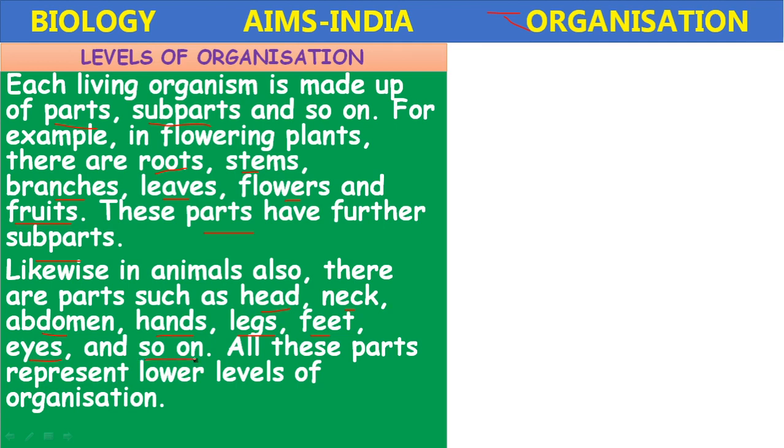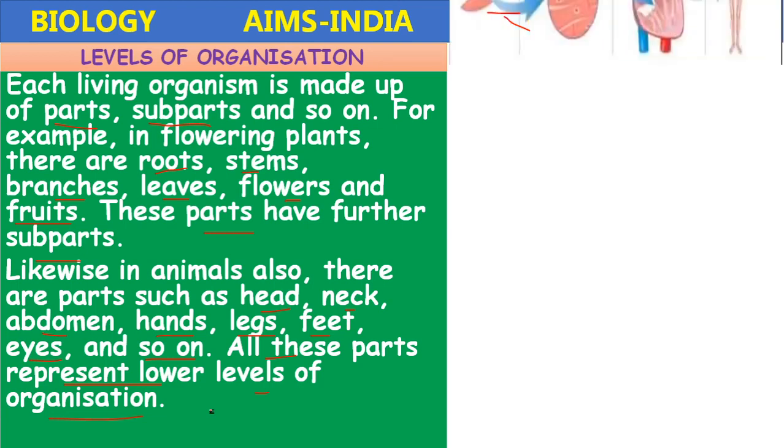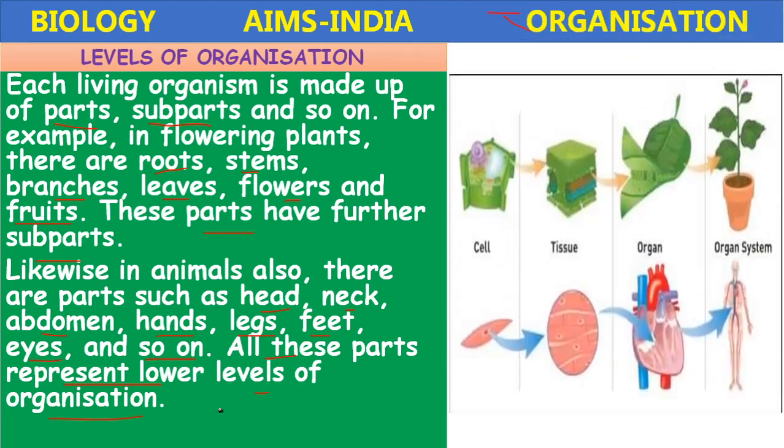All these parts represent the lower levels of organization up to organs, that is, below the formation of the organism. Okay, so here you can see how the plant is formed, organ system in plants, organ system in animals.